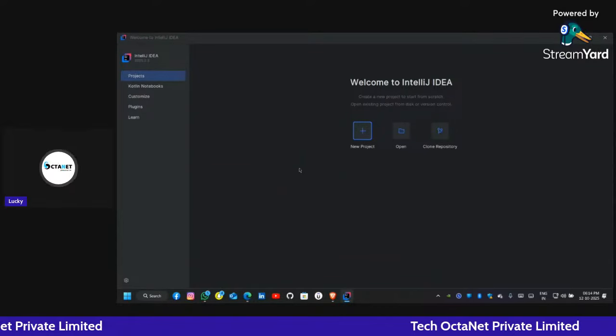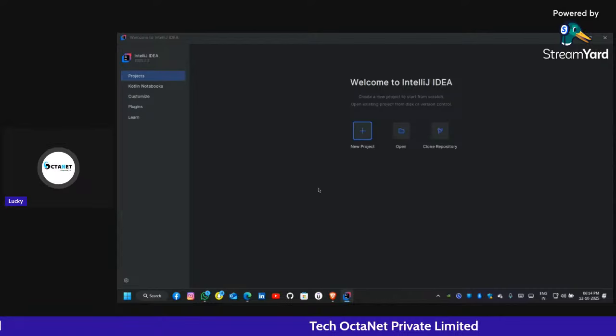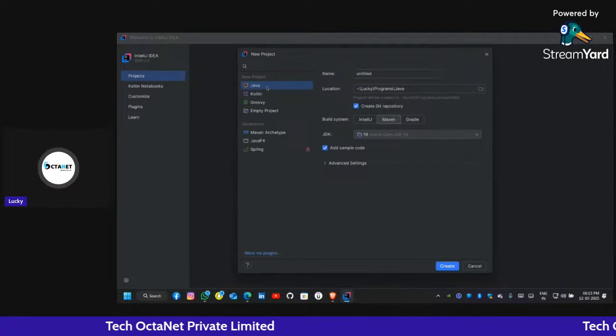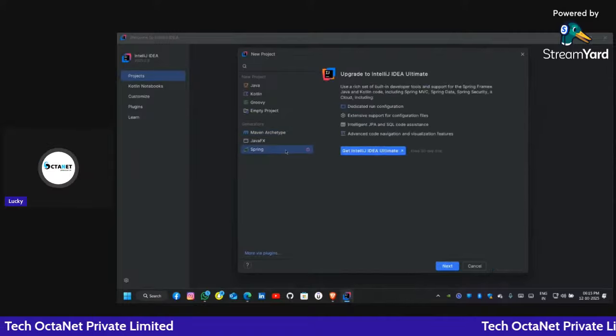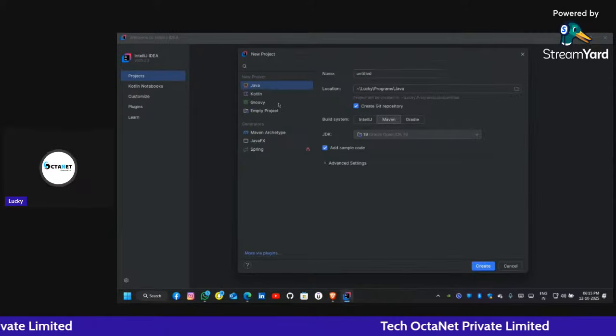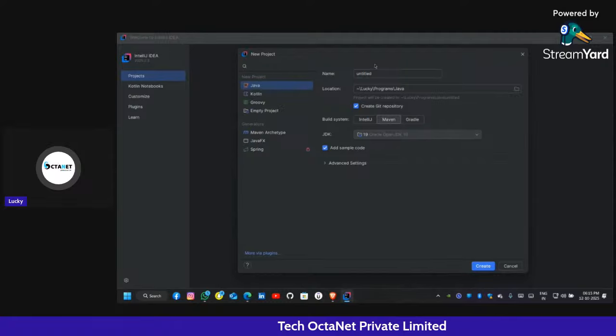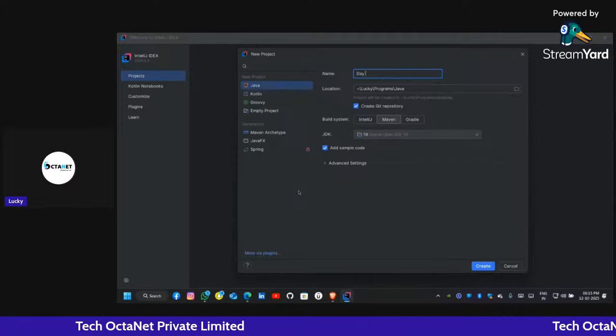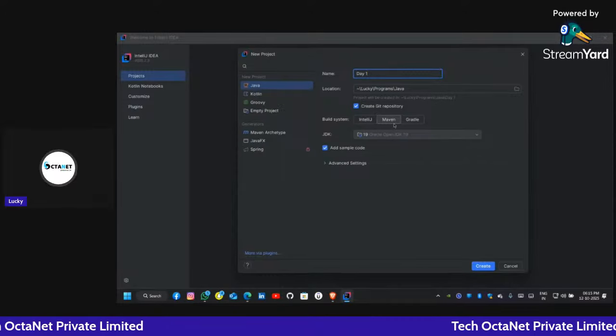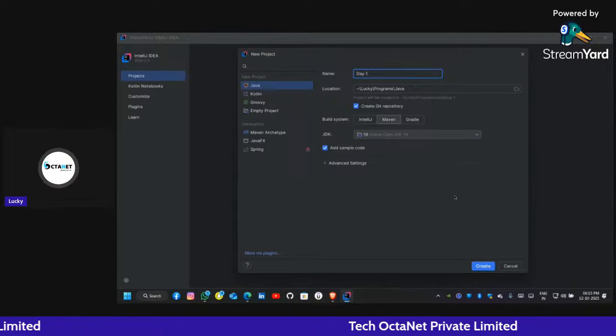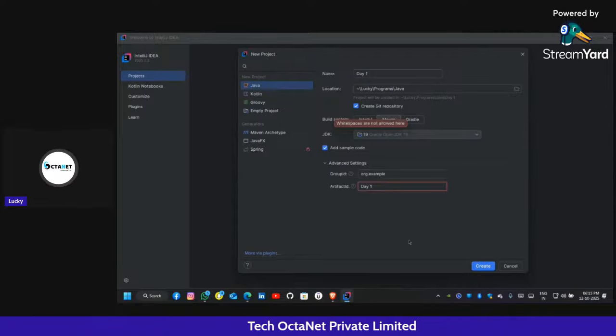Yes. After installing IntelliJ IDEA, we can click on New Project and it shows the option Java. Here is the Maven archetype, and Spring we are going to learn later. But for now, let's consider Java. Let's name it day one, and it is Maven. Then we can create the project.